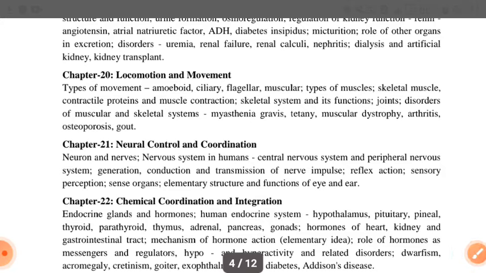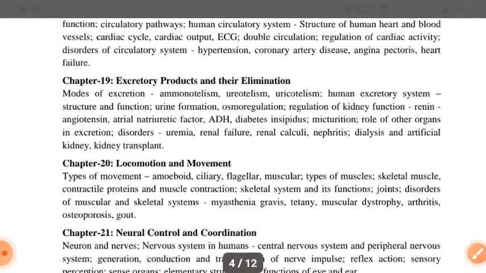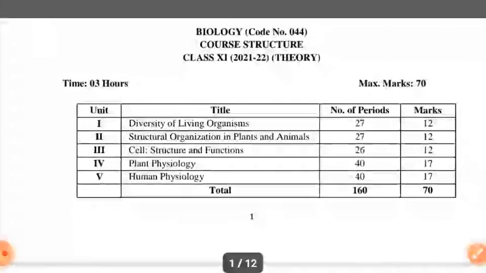Means total plant physiology and human physiology will be 34 marks, and diversity of living organism will be 12 marks, structure, organization, plant and animal will be 12 marks, and cell structure and function will be 12 marks. Means total 70 marks in your 5 units.